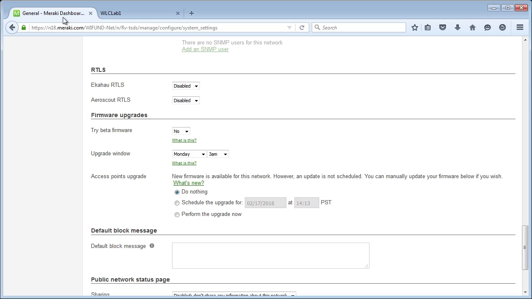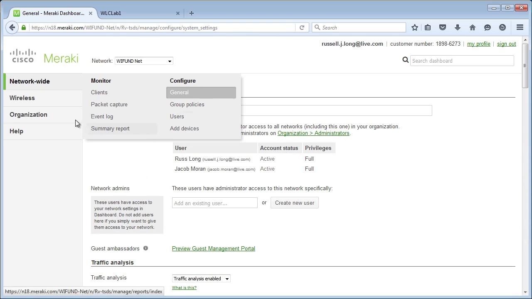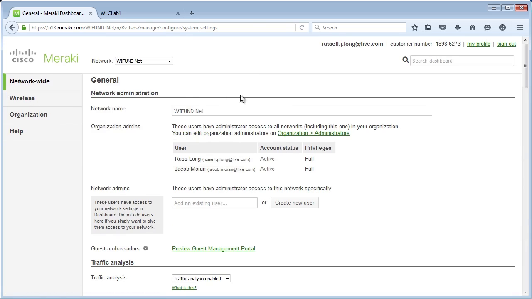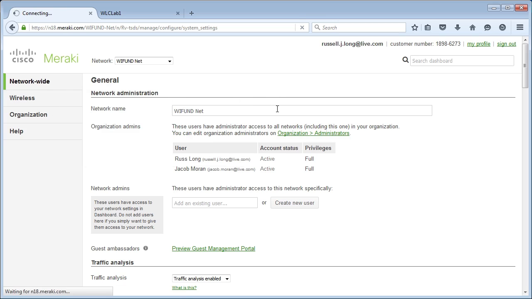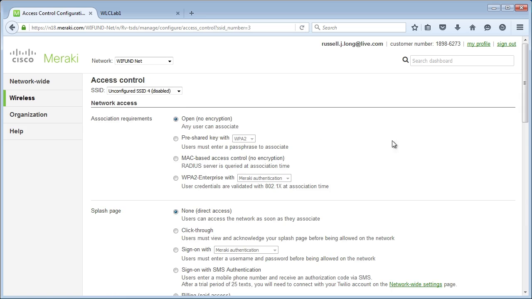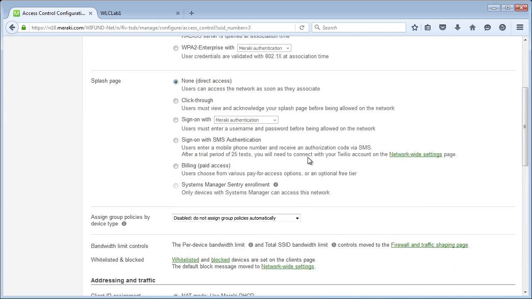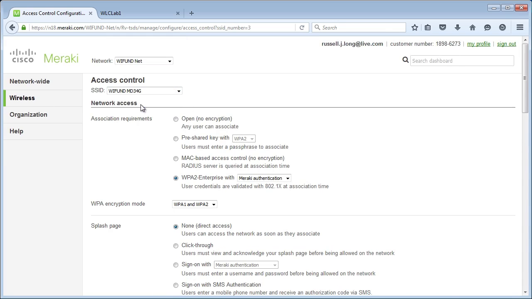Let's take a look at that in our Meraki dashboard. Here we are. We'll go to network, user policies, wireless, SSIDs, radio settings, SSIDs. We have different SSIDs. If I wanted to create a new environment, edit settings, all these items I could change for this particular SSID. I could choose Wi-Fi 34G.